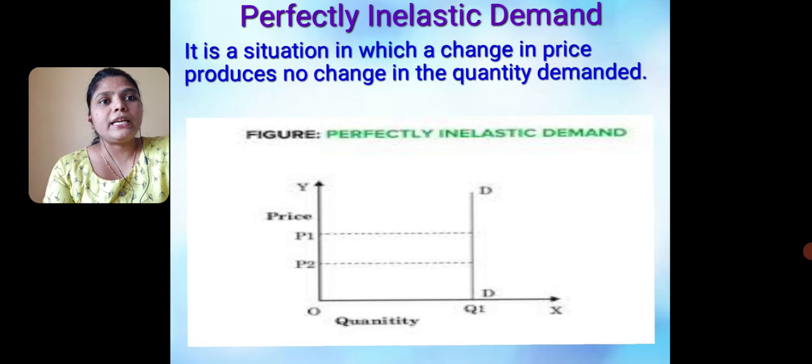Next is perfectly inelastic demand. It is a situation in which change in price produces no change in quantity demanded. Here the price of the product falls by a greater amount, but the quantity demanded is still constant.